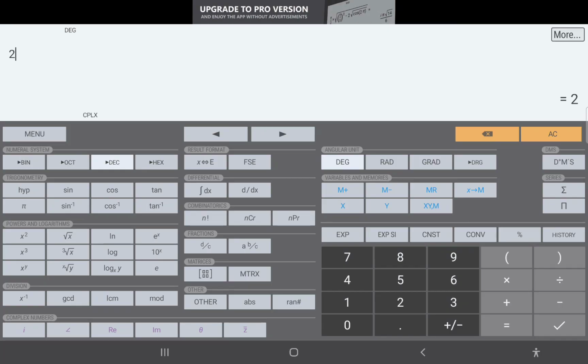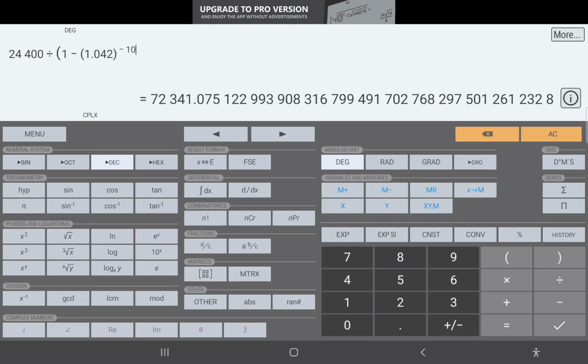So, we have 24,400 divided by, madami tayo ima-minus dito. So, divide by, you just have to be careful in having the parentheses. Kailangan lang natin masaulo yung mga groupings niya. So, 1 minus 1.042 raised to negative 10. So, this is our numerator.